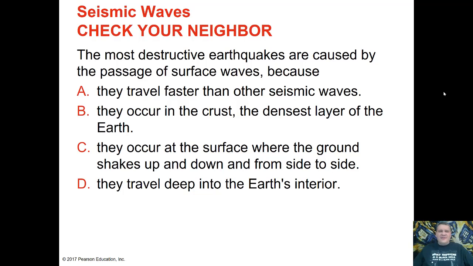Here's our first lecture quiz question. The most destructive earthquakes are caused by the passage of surface waves because A, they travel faster than other seismic waves, B, they occur in the crust, the densest layer of the Earth, C, they occur at the surface where the ground shakes up and down and from side to side, or D, they travel deep in the Earth's interior. Go ahead and think about it, and we'll discuss it in a second.